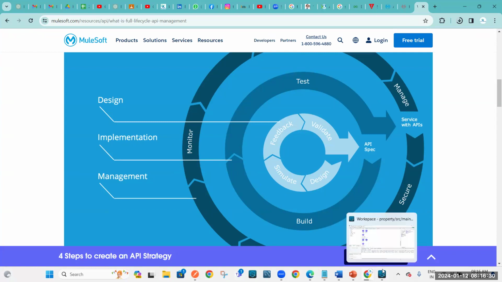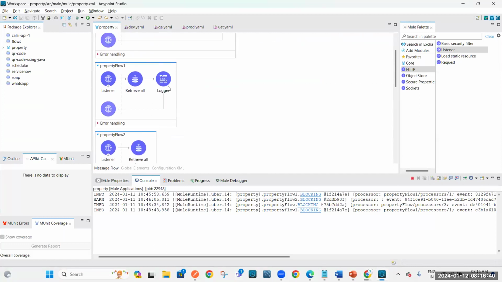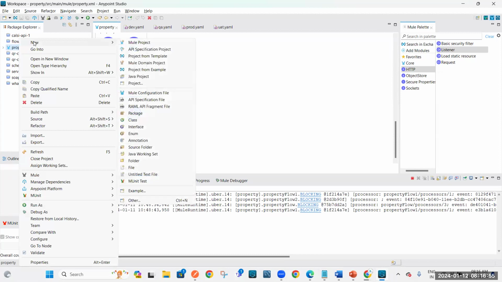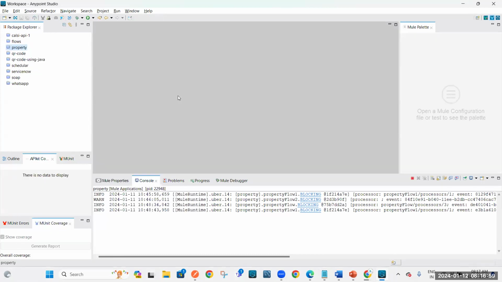Now, if you want to start with the development process, we need to use this Anypoint Studio. This is the tool, guys. By using this tool, you can start your development activity. I'll explain a high level overview of this. Let me close this first.